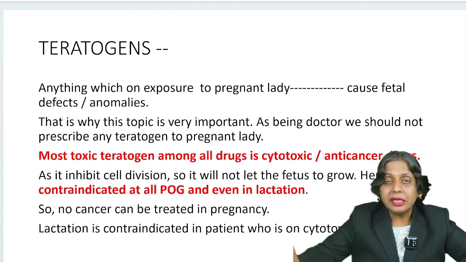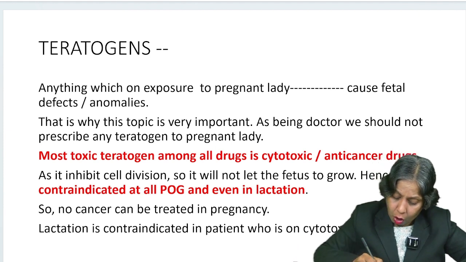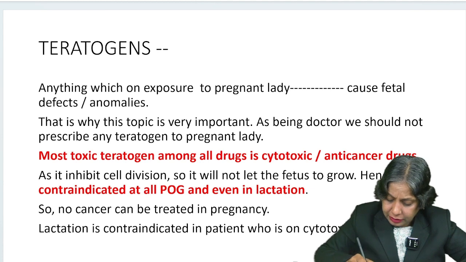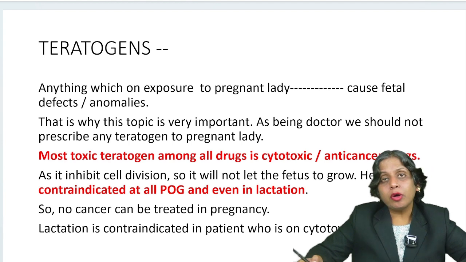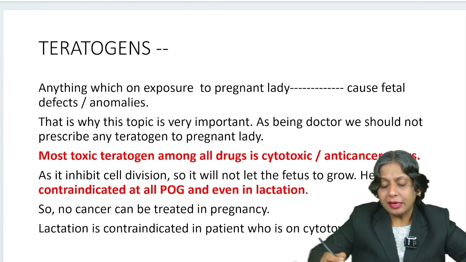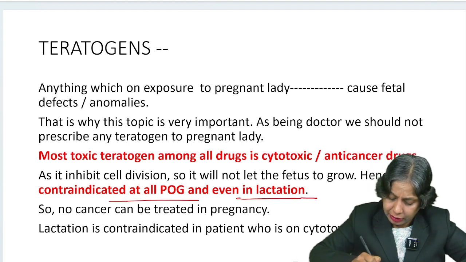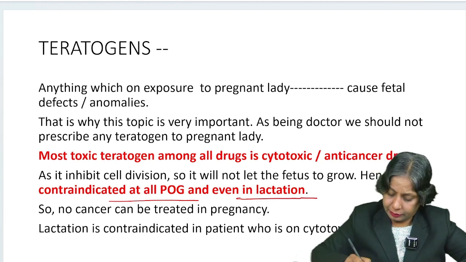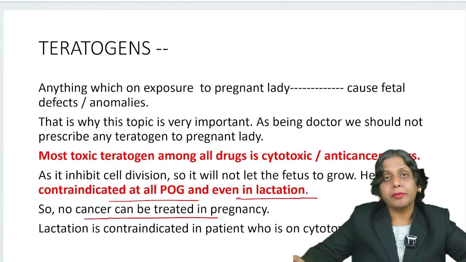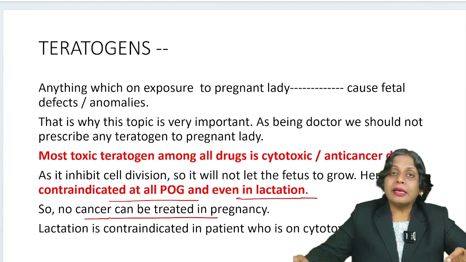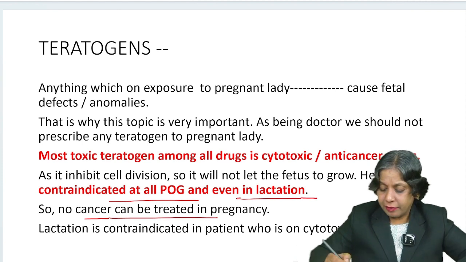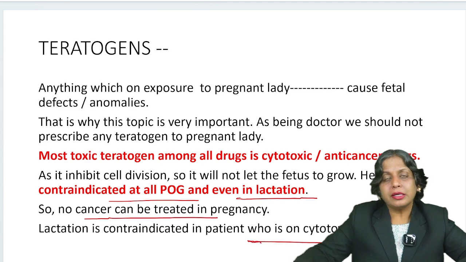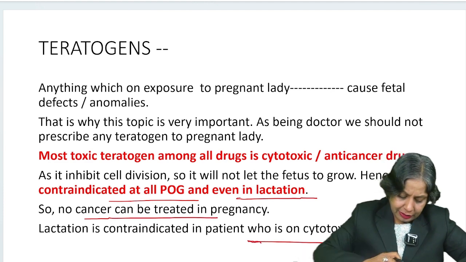So these drugs are contraindicated in all periods of gestation, whatever the period of gestation is. They are also contraindicated in lactation. So one thing is clear: no cancer can be treated in pregnancy, and lactation is contraindicated if the patient is on cytotoxic drugs. Okay, now let's see the question.